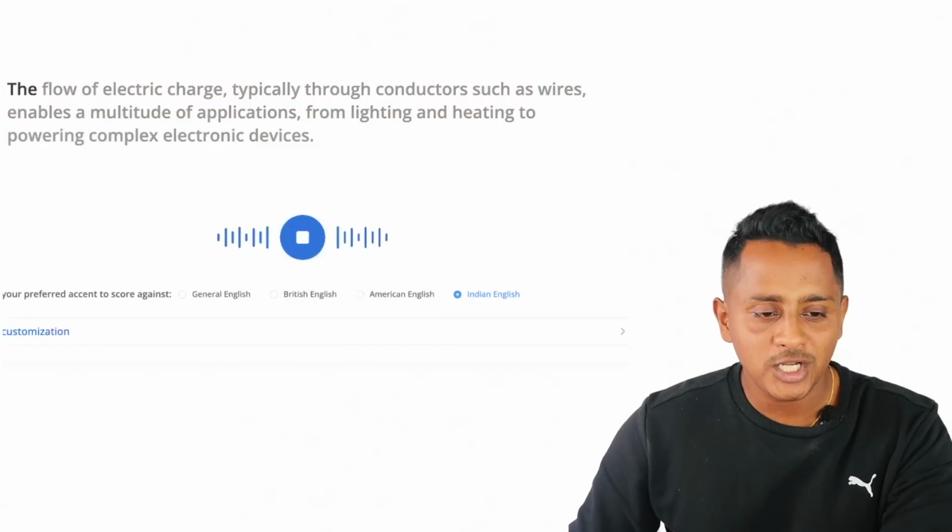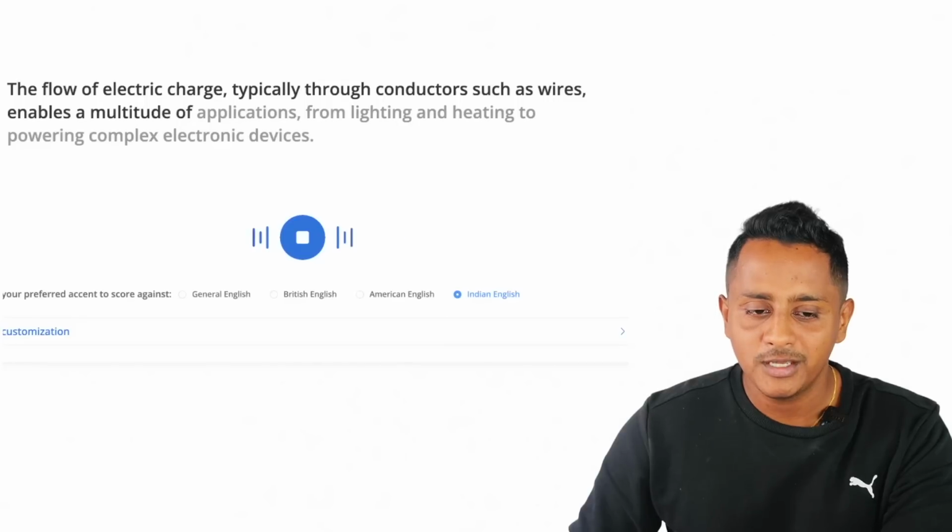The flow of electric charge typically through conductors such as wires enables a multitude of applications, from lighting and heating to powering complex electronic devices.